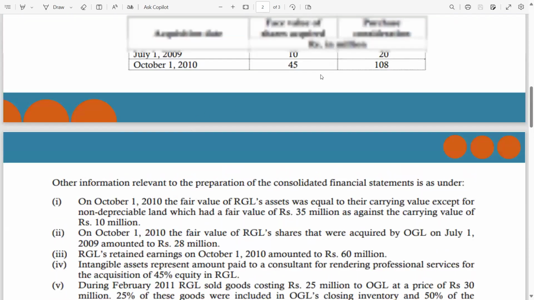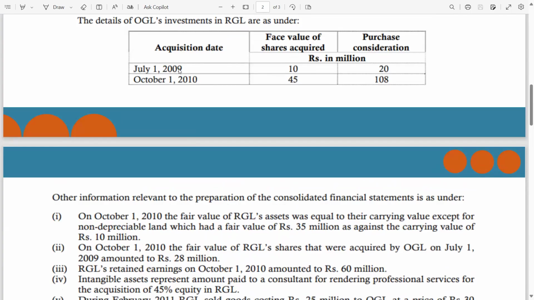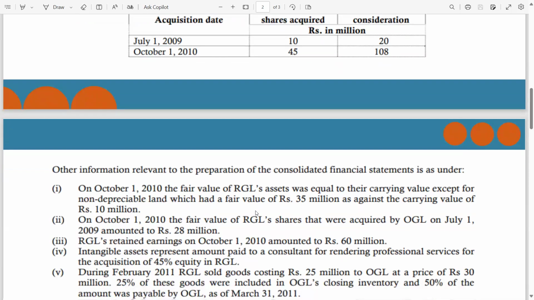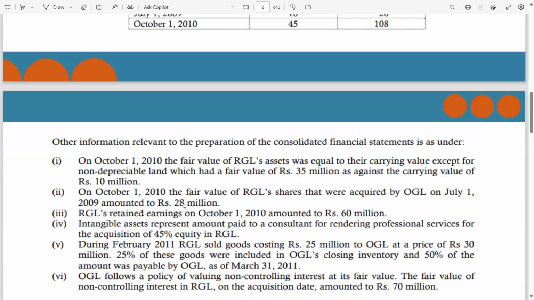Look, at the date of acquisition of the 10% shareholding, July 1, 2009, you paid 20 million. Now the fair value is 28 million. So what do you think, guys? That's why you have to book this gain in the group reserve in step 4. Don't worry, when we start solving this question, you will get better clarity. Now guys, point number 3. RGL's retained earnings, the subsidiary retained earnings on 1st October 2010, amounted to rupees 60 million.